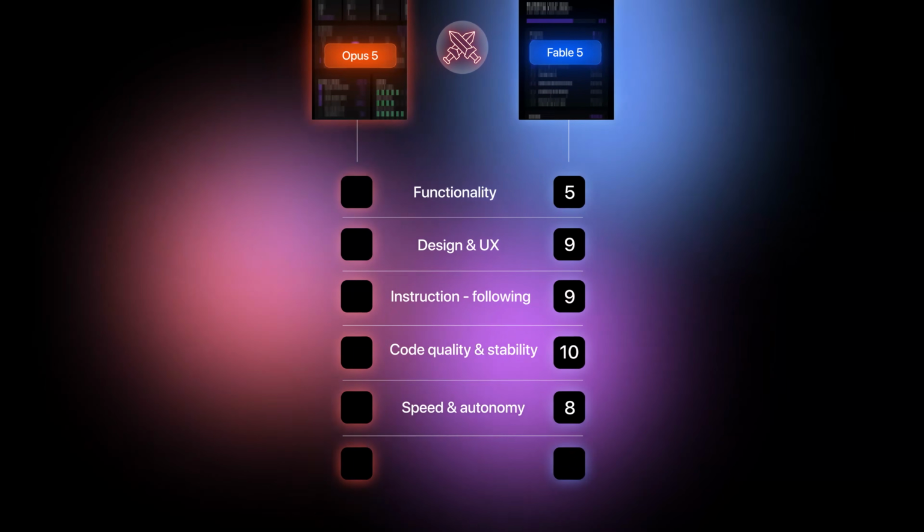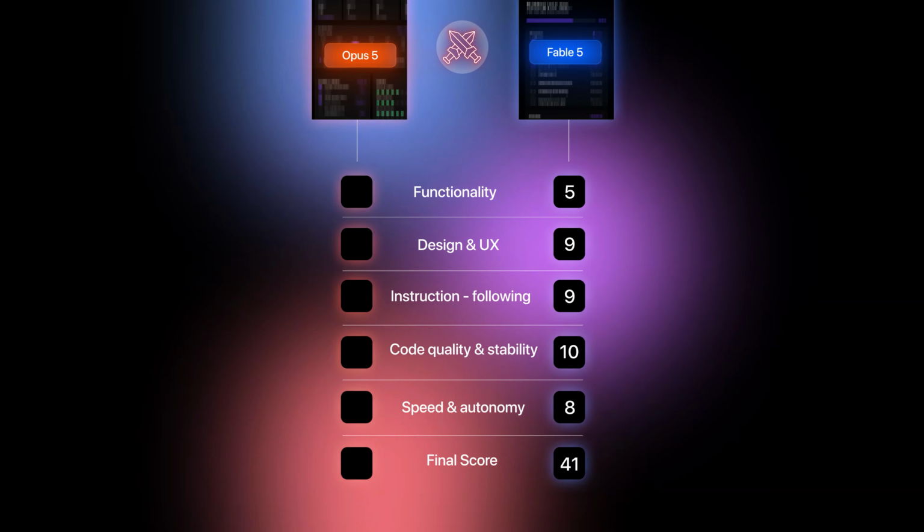So 6 bugs was not enough. So Fable 5 got a final score of 41 out of 50. Now let me score Opus 5.